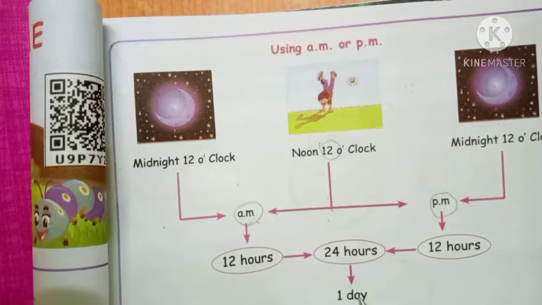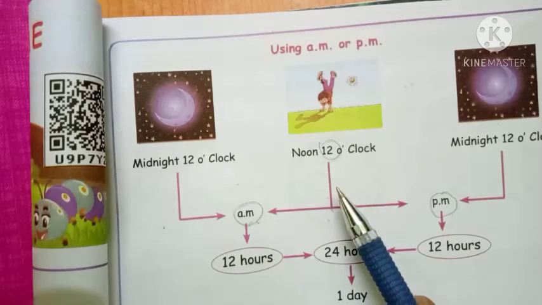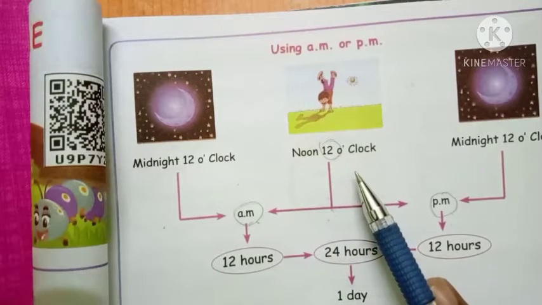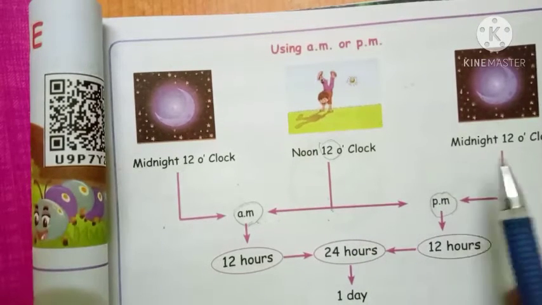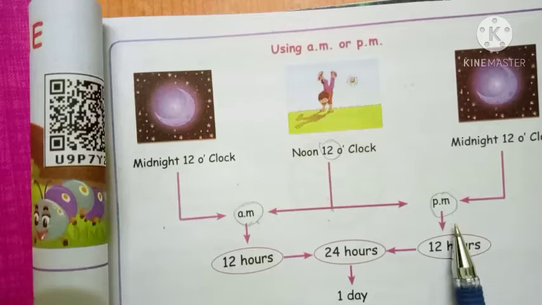So from midnight 12 o'clock up to 12 daytime is AM. Then after daytime 12 o'clock, night time up to midnight 12 o'clock is PM.